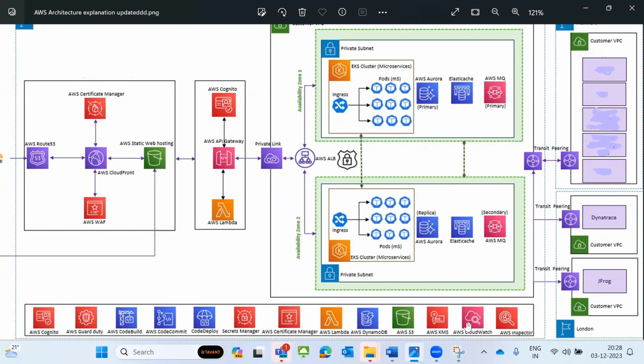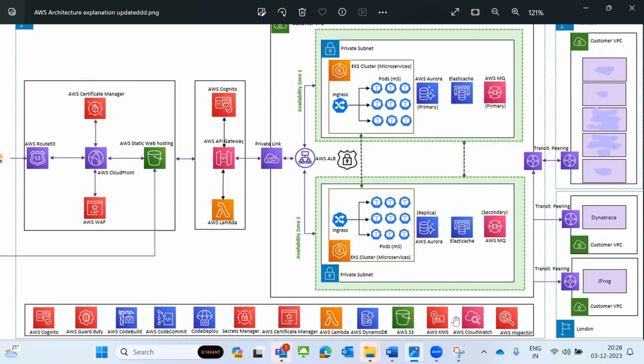AWS CloudWatch: when you use CloudWatch, the application logs will create a CloudWatch log group, and they will be moved into CloudWatch. We can see those logs, but basically these logs will be created in the backend in an S3 bucket.